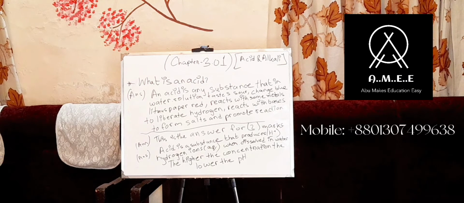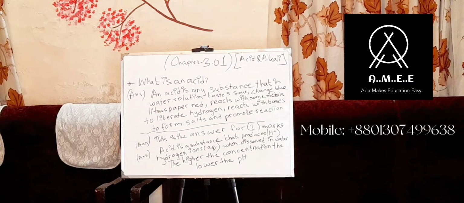For only 2 marks, we don't need to write all this history. We are just going to write it in a very short form. Acid is a substance that produces H+, which means hydrogen ions, aqueous, when dissolved in water, full stop.